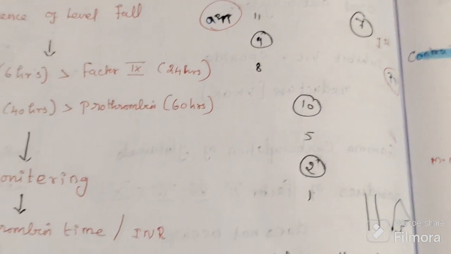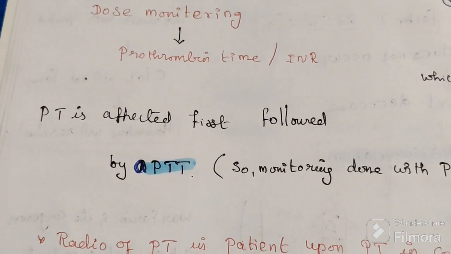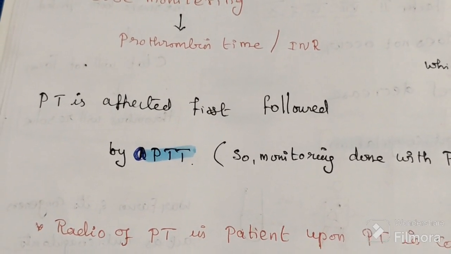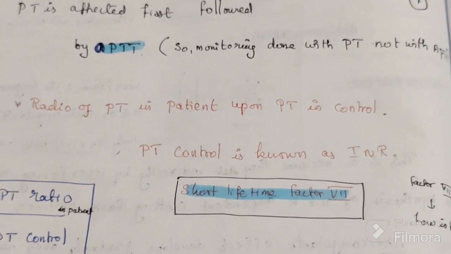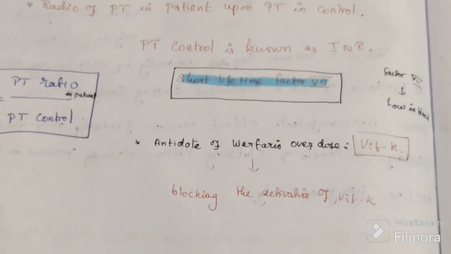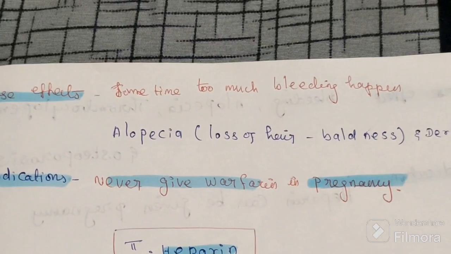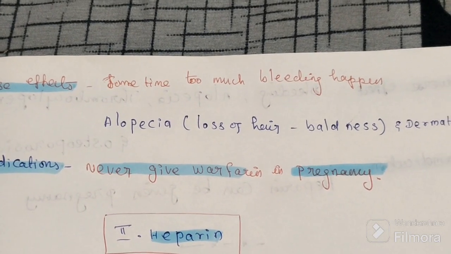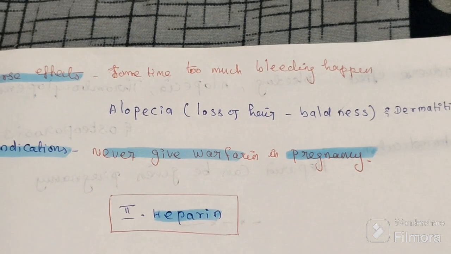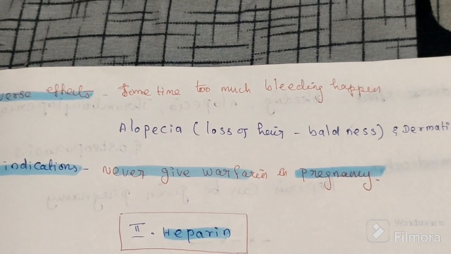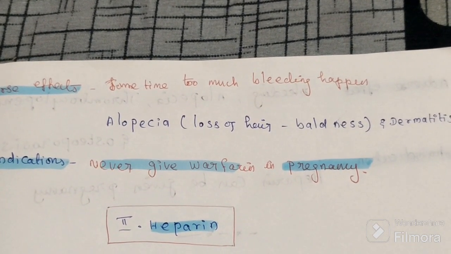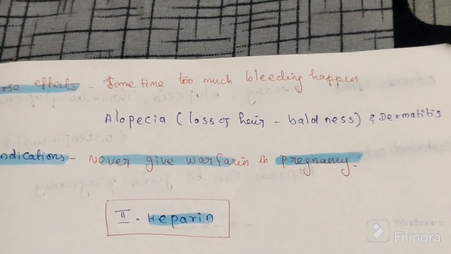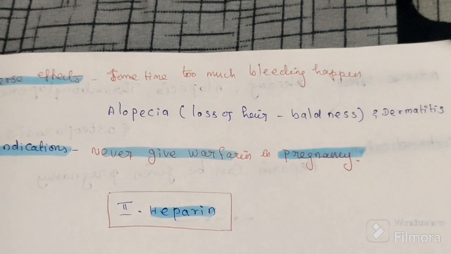For warfarin, the antidote is present: vitamin K. In a side-effect emergency you can give the antidote vitamin K. Vitamin K is the antidote because warfarin blocks the activation of vitamin K, and you give the activated form of vitamin K. Adverse effects: sometimes too much bleeding happens.